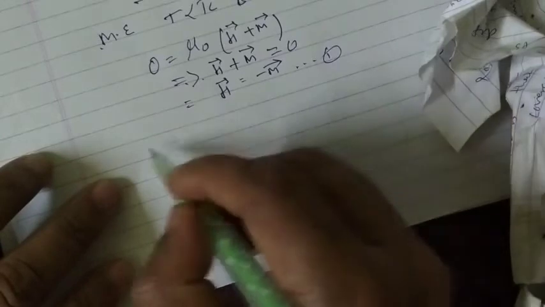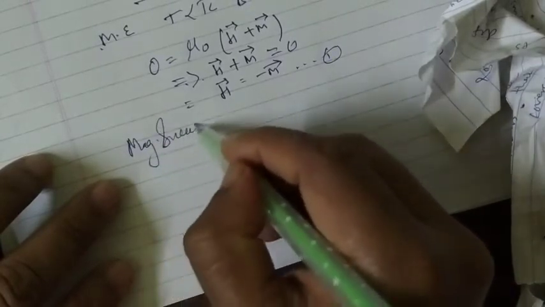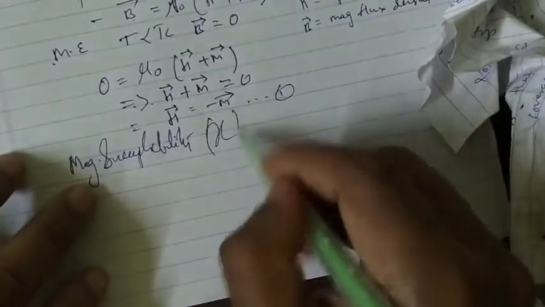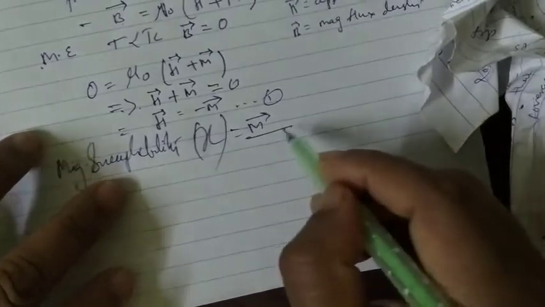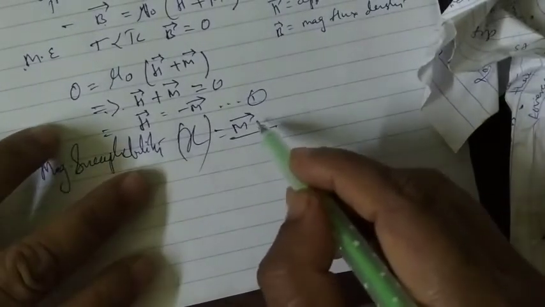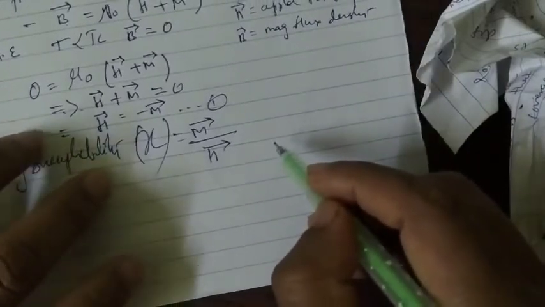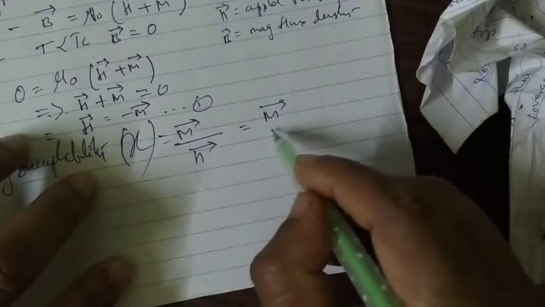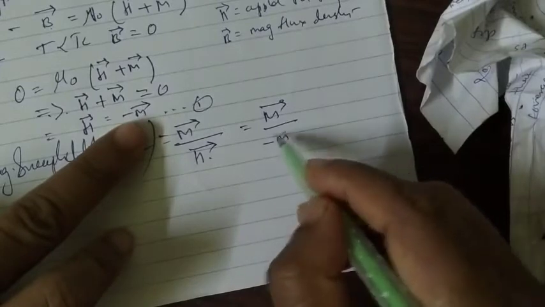What does magnetic susceptibility say? Magnetic susceptibility is represented as chi. This chi is given by the intensity of magnetization divided by the applied field H vector. What we derived here is minus M vector.